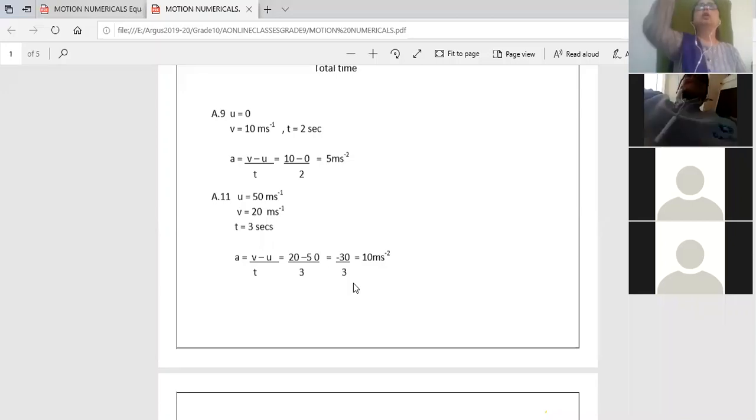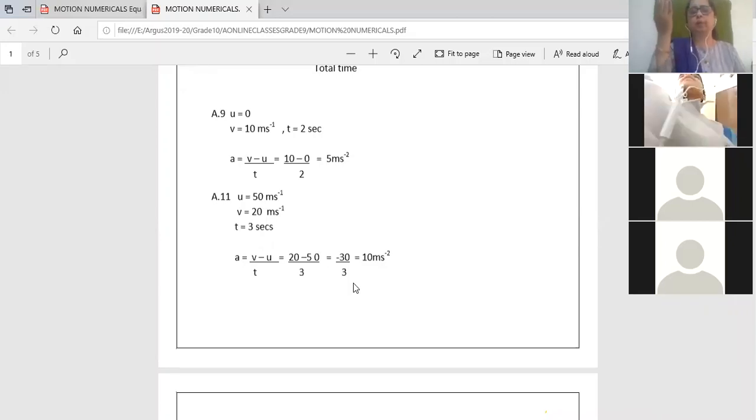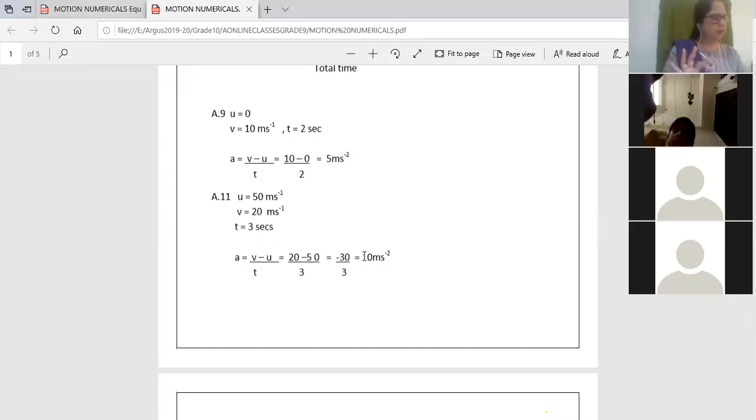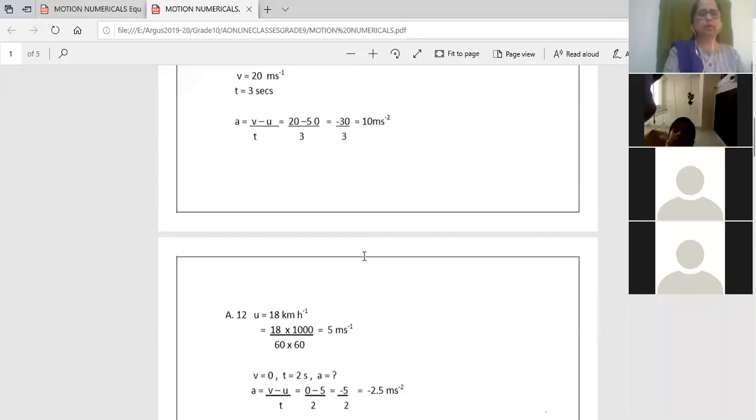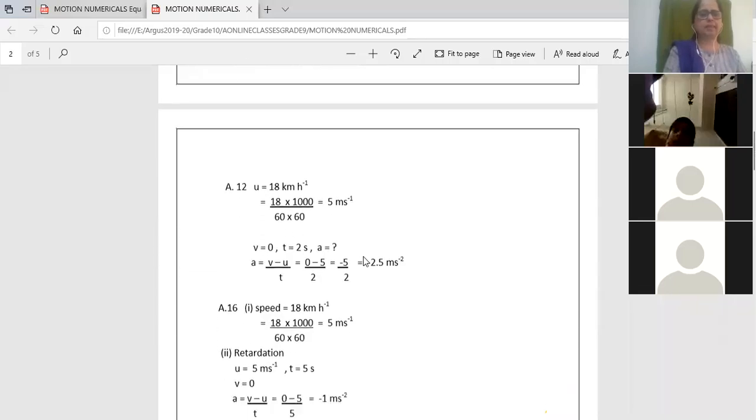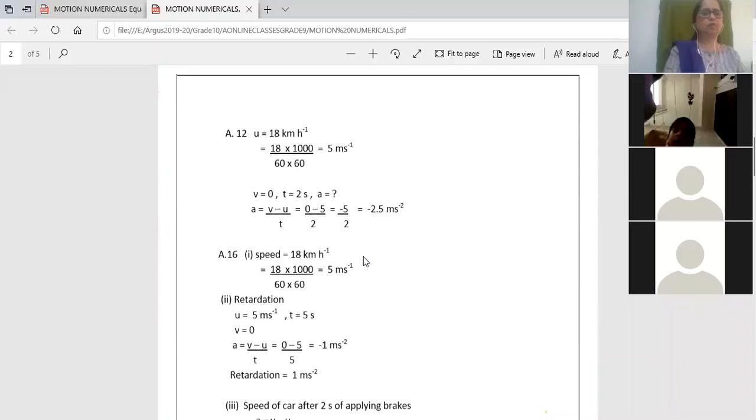So you all know when the body is going up, there will definitely be retardation, right? Because the speed is going to come down. So the acceleration has a minus sign here because it is minus 30 upon 10. So acceleration is minus 10. Are you understanding? Very simple. The difficult part is in part C, where you have to apply the equations of motion.